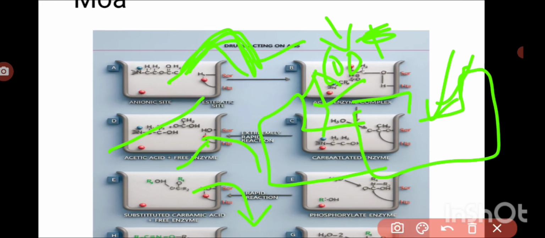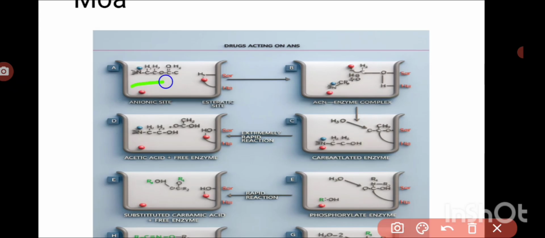So this is acetylcholine. The quaternary ammonium end binds to the anionic site, and the ester end, the acetate side, binds to the serine residue. When it binds to the serine residue, the choline is broken down.